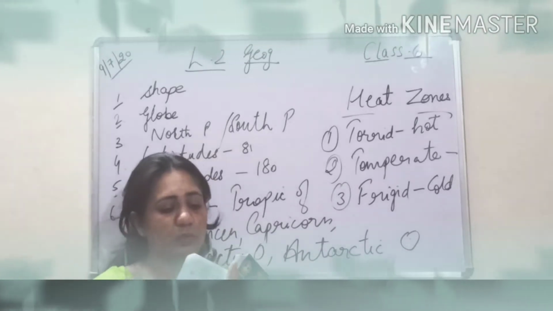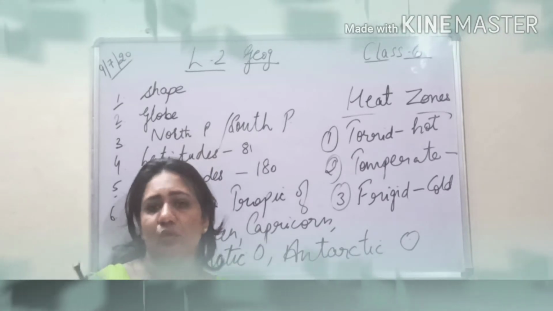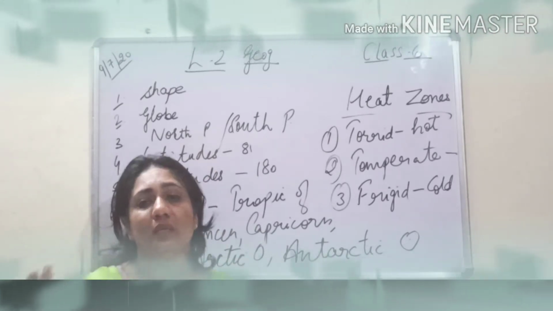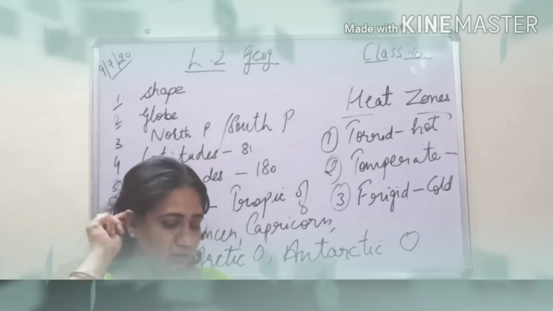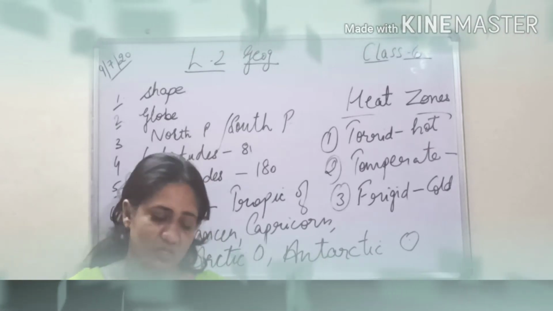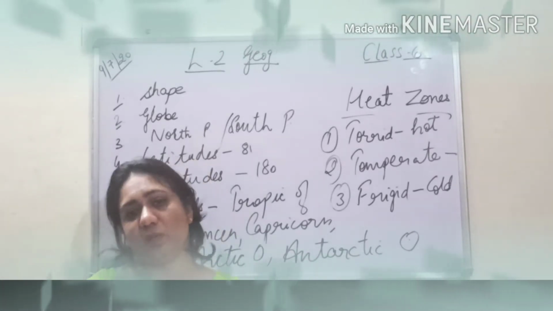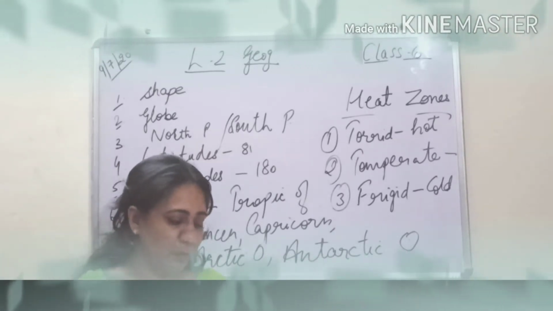Let's start with these today and keep on underlining the important points that I will be telling you, because on that you can get an objective question from the book. We have completed till the multiple choice questions on page number 117. So we will be continuing with the heat zones of the earth. Let's see what is important in this.